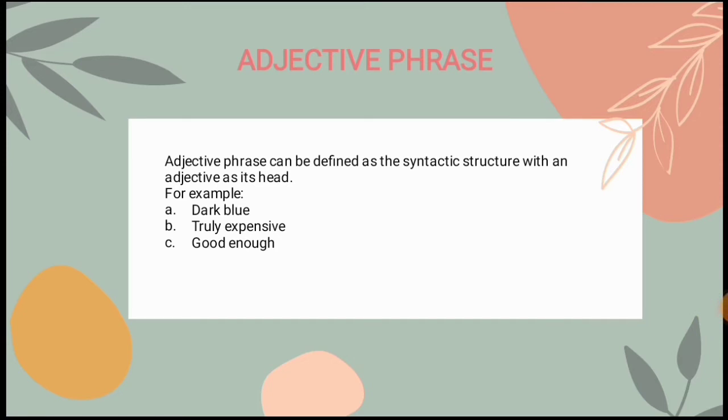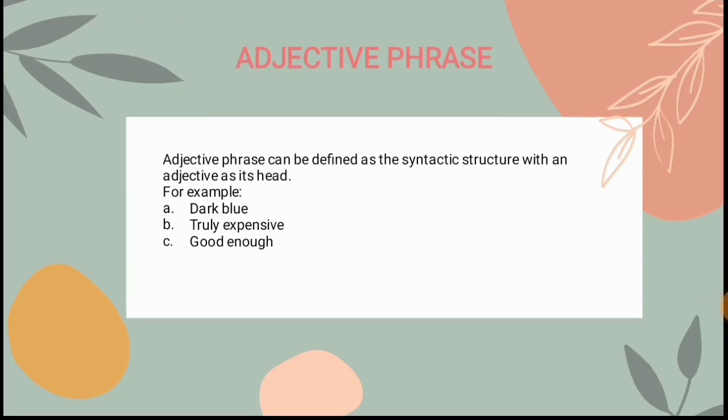The third kind of phrase is adjective phrase. Adjective phrase can be defined as the syntactic structure with an adjective as its head. Jadi, adjective phrase merupakan susunan kata yang memiliki adjektif sebagai the head of the phrase.